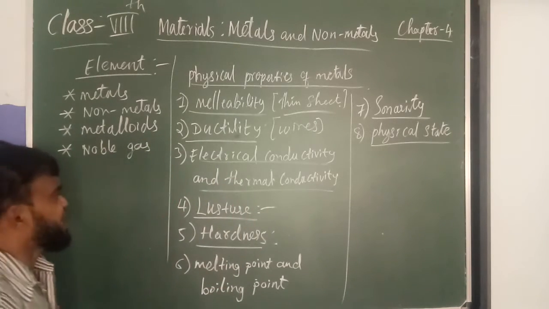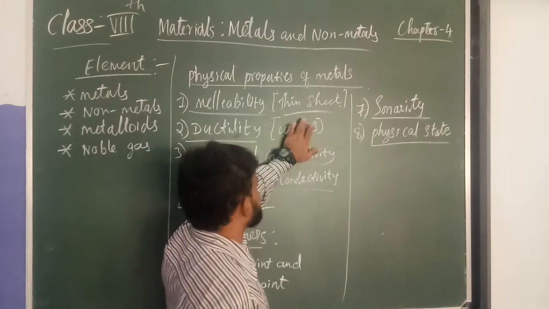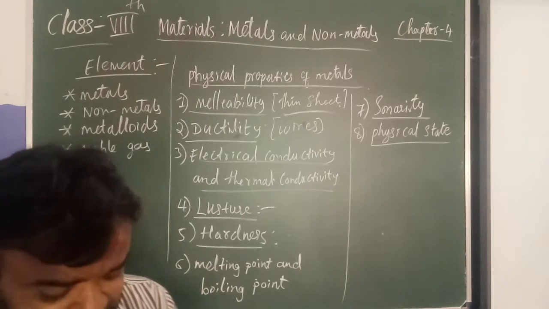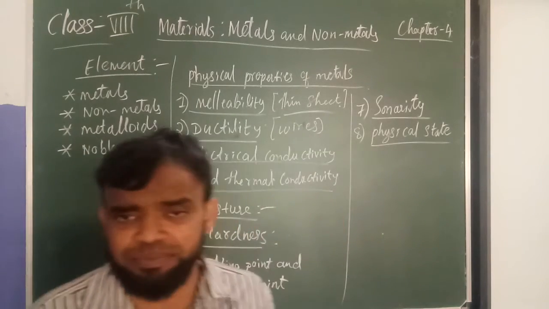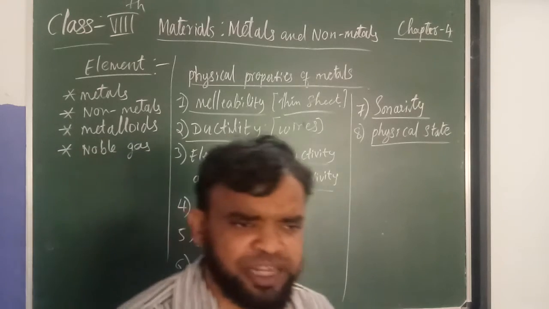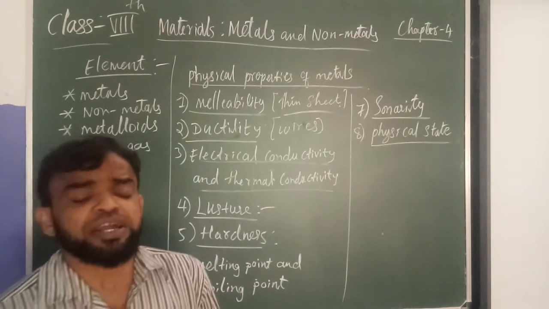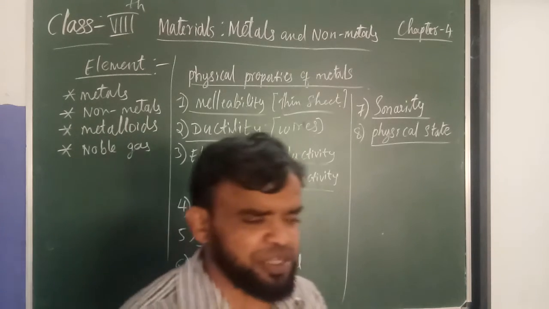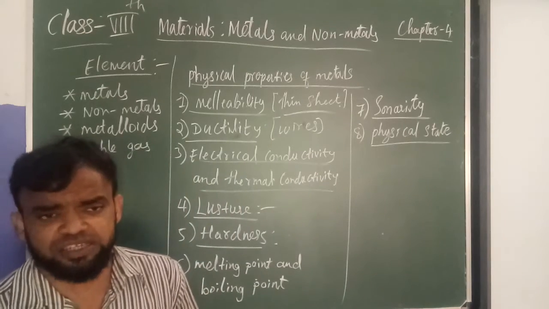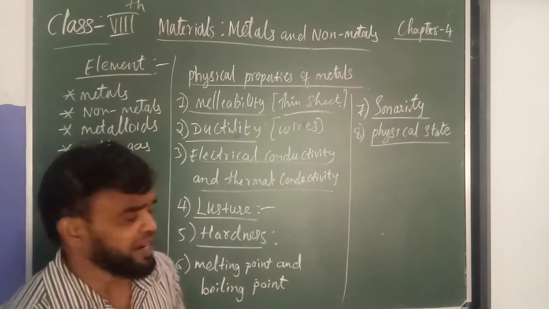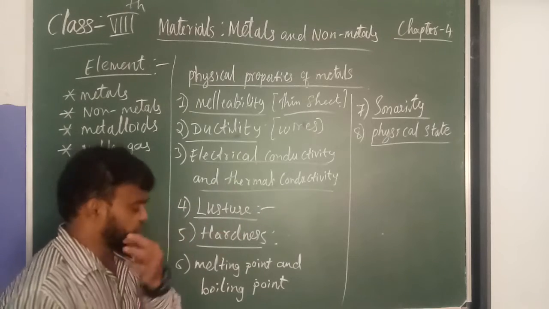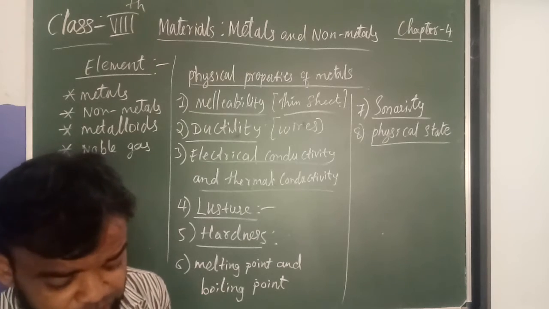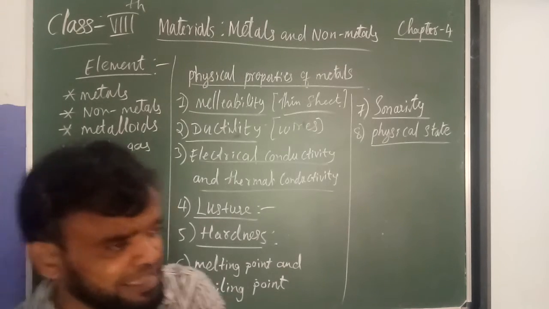The third one is electrical conductivity and thermal conductivity. See here, metals are good conductors of heat and electricity, like copper and aluminium. They absorb heat and can accept a lot of heat. They are good conductors of heat and electricity because they have free mobile electrons in them.